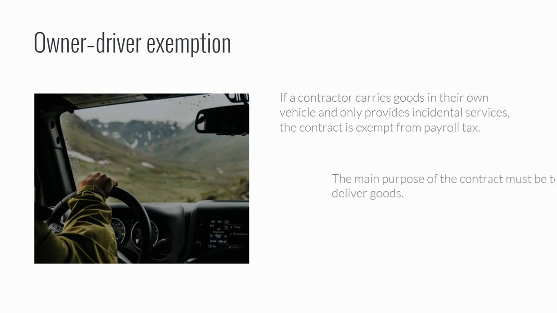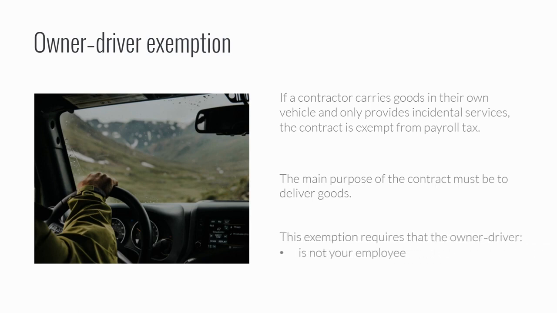The main purpose of the contract must be to deliver goods. Some contract owner-drivers may convey goods for the purposes of installing those goods at the point of destination, or for use in connection with repair, maintenance, or servicing work at the point of destination. In these types of circumstances, the main purpose of the contract is not the conveyance of goods as such, but rather the installation or use in connection with repair, maintenance, or servicing work, and accordingly, the exemption will not apply.